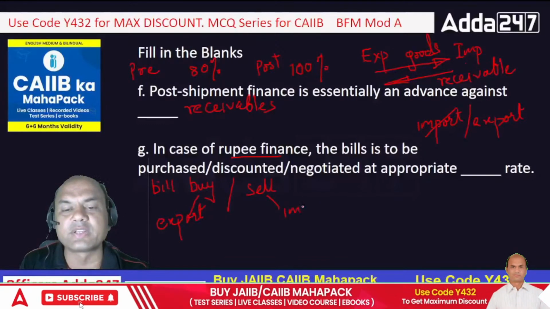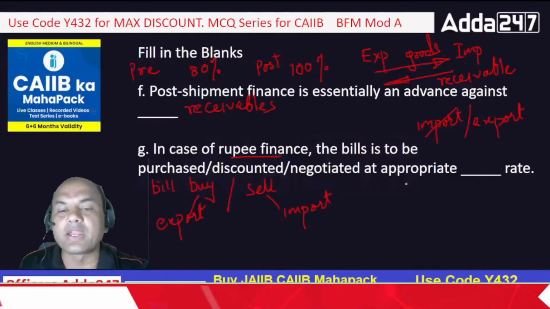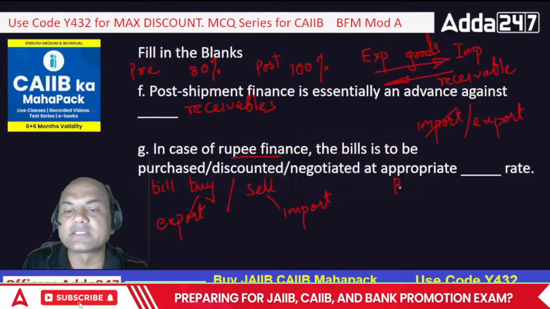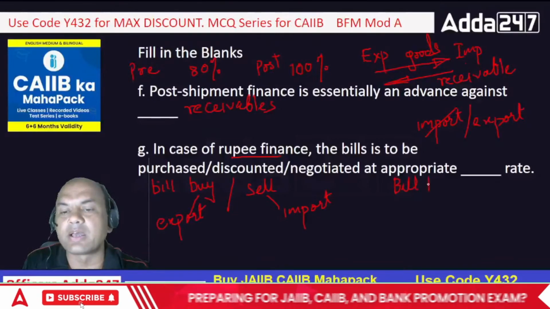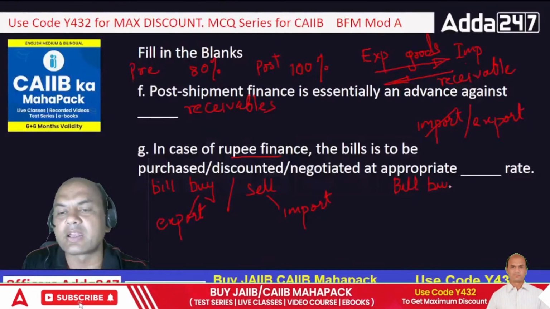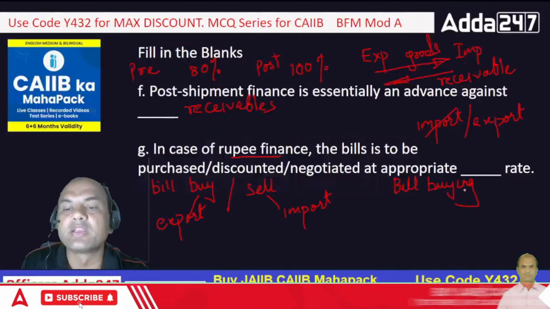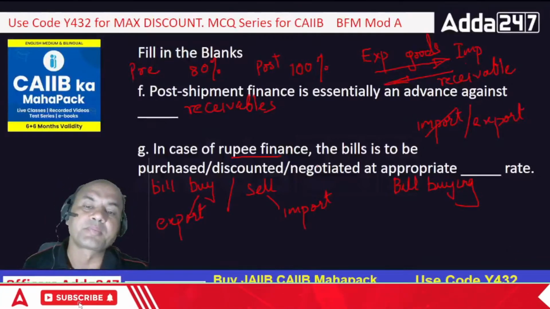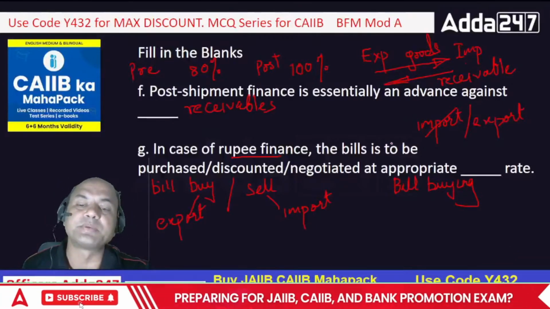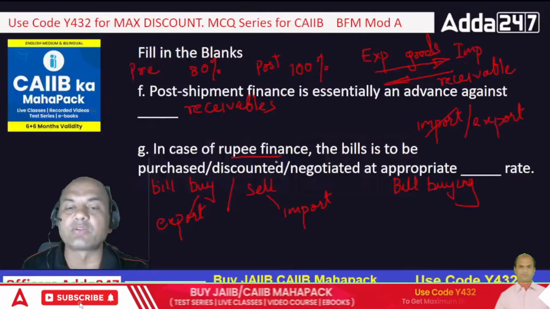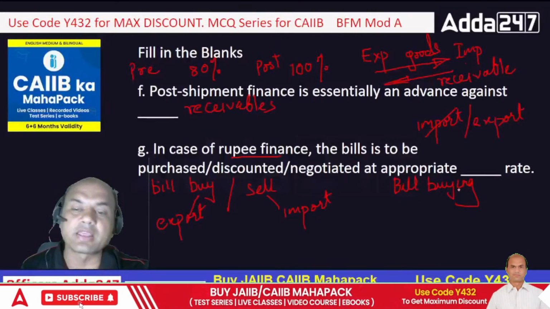Never forget this basic. So I will be doing this at the appropriate bill buying rate. This is the exact answer. So in case of rupee finance, bills are to be purchased, discounted or negotiated at the appropriate bill buying rate.